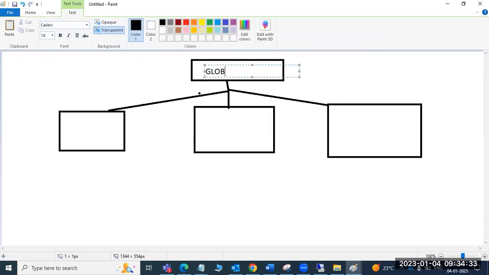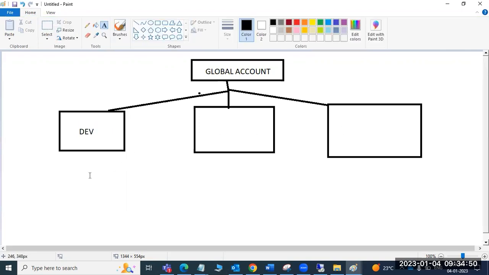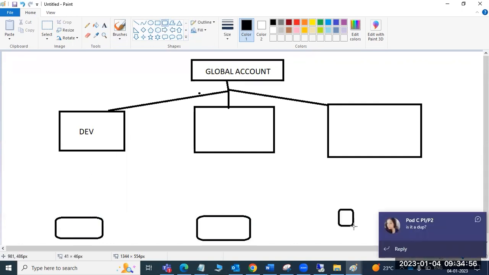For this global account, we have to get the subscription from SAP. They will provide the global account, the subscriptions and everything. Maybe this is a development, quality, like that we can name it, and we can deploy. We can connect this development sub account to our development system, our quality system, and integrate it the same way.